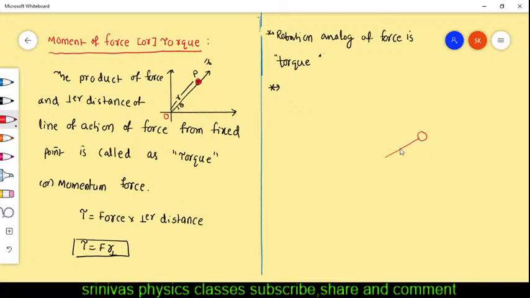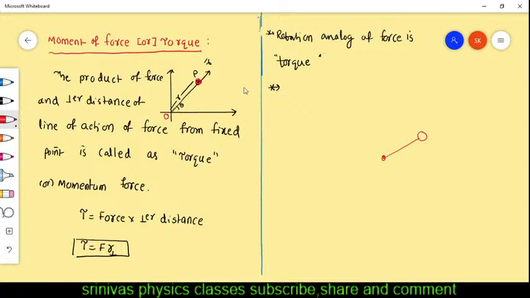It is connected with a thin rod, and it is fixed at the middle. Now I am applying the force on this. The line joining the particle and origin is called the position vector. The position vector is always towards the particle, from origin to particle.